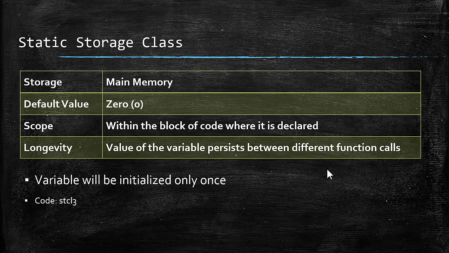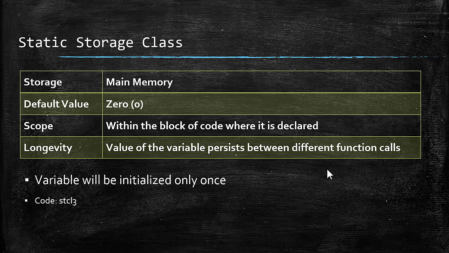The value of the variable persists between different function calls, meaning if a static variable is declared within a function and we perform multiple calls to that function, we will get the new updated value each and every time for the static variable. We are going to see this using an example.